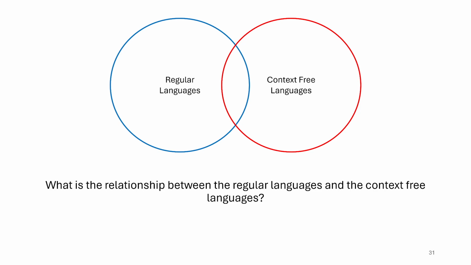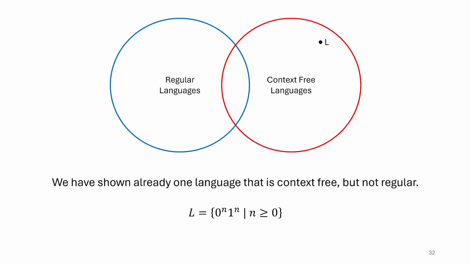So we've now defined two classes of languages, the regular languages and the context-free languages, and we might ask, what is the relationship between these two classes? We've actually already shown that there exists a language that is context-free but is not regular, specifically this language L, 0 to the n, 1 to the n.